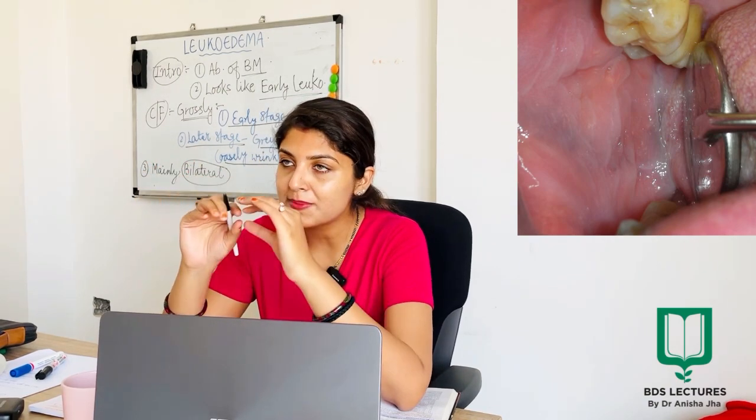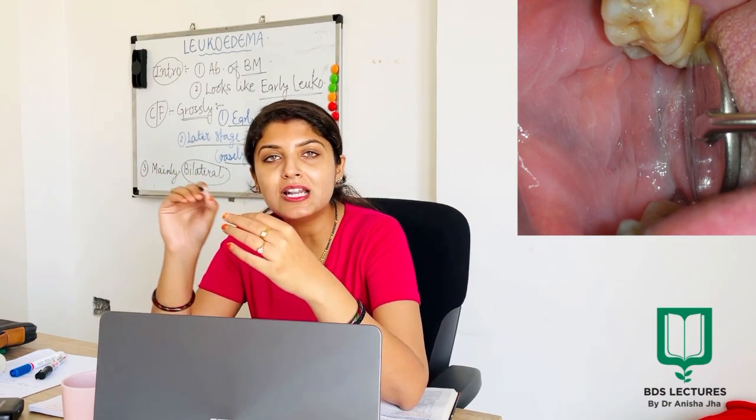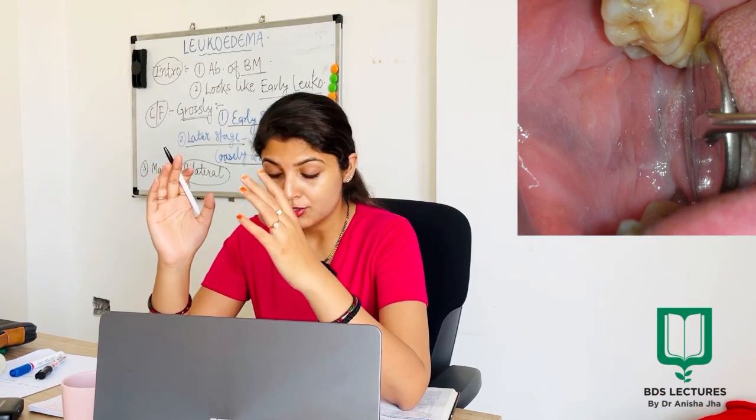Now, when I talk about buccal mucosa, there is a specific area where leukoedema is most commonly present, and that area is your occlusal line near the bicuspid and the molar region. So this is something which has to be kept in mind whenever you examine a patient's mouth.